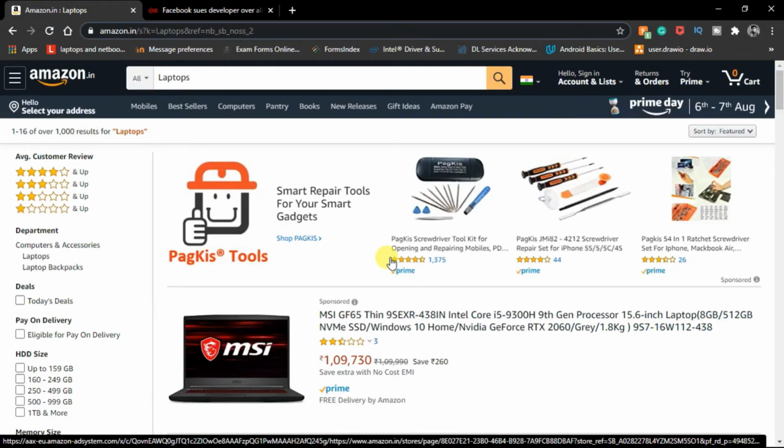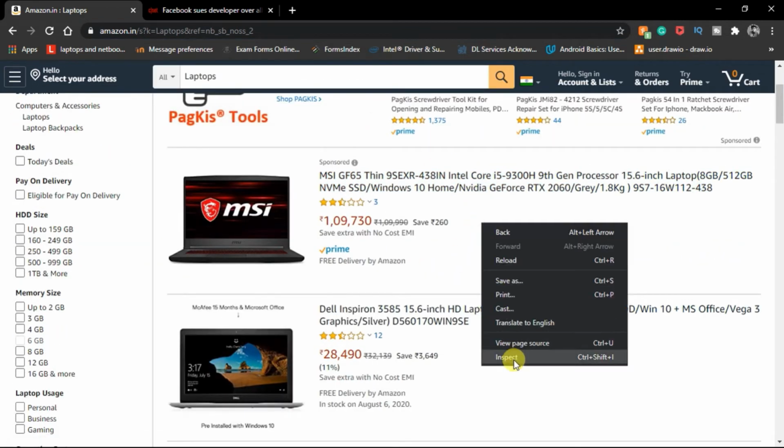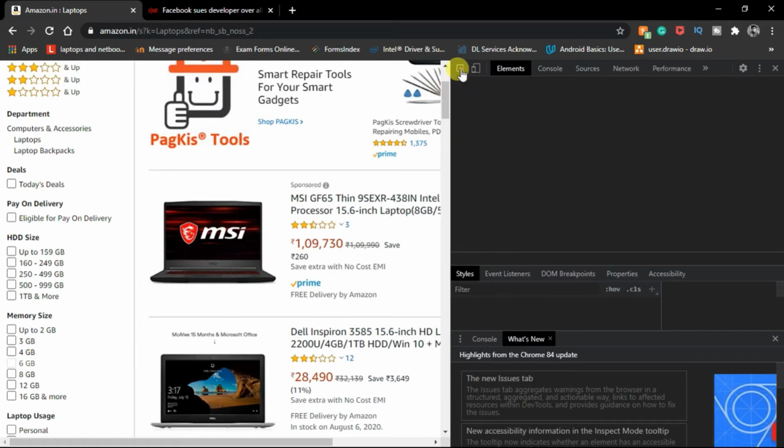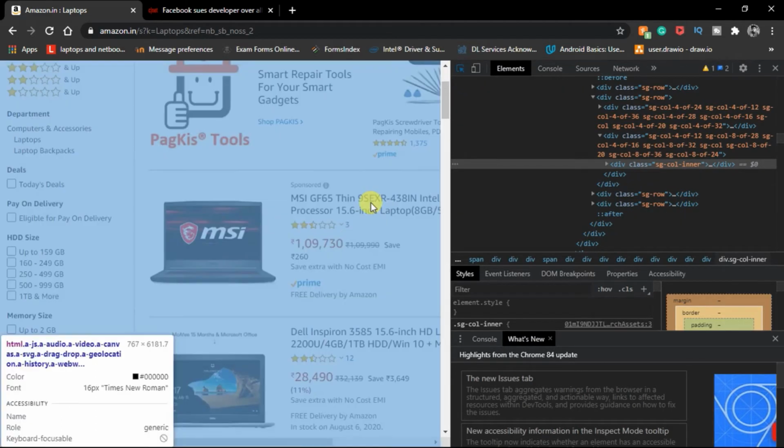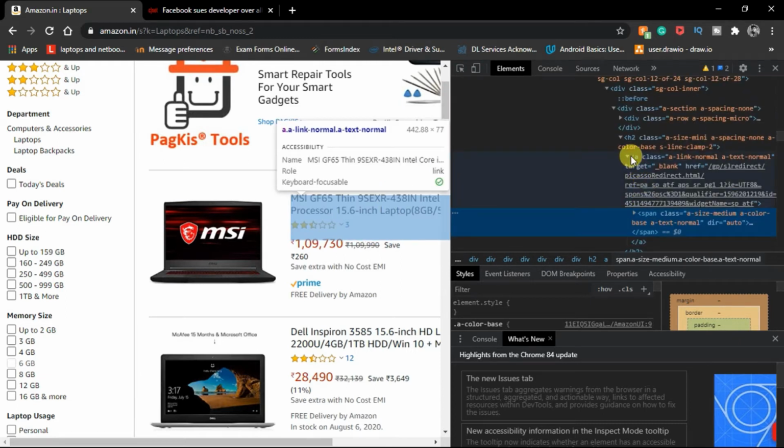Now we have to go on the Amazon website and check in which tag and CSS class the name of laptops is located. We will do this by inspecting the web page. Look, here it is. Copy the tag name and the class name.